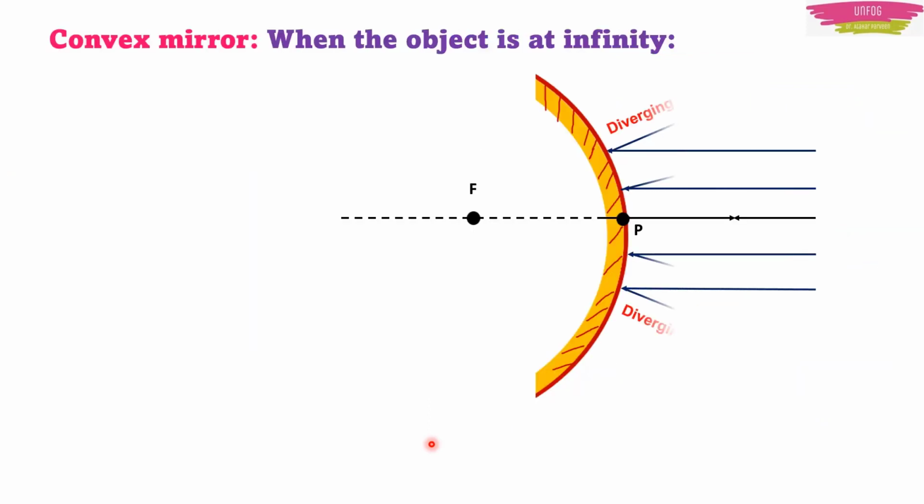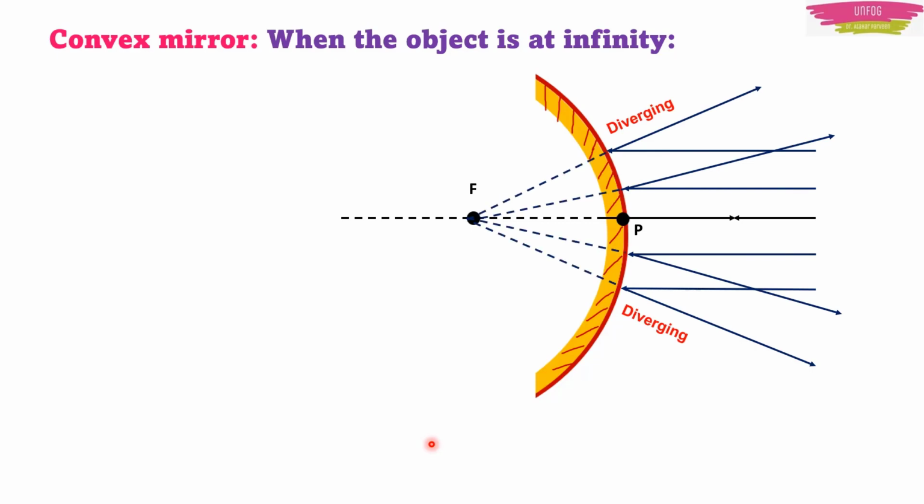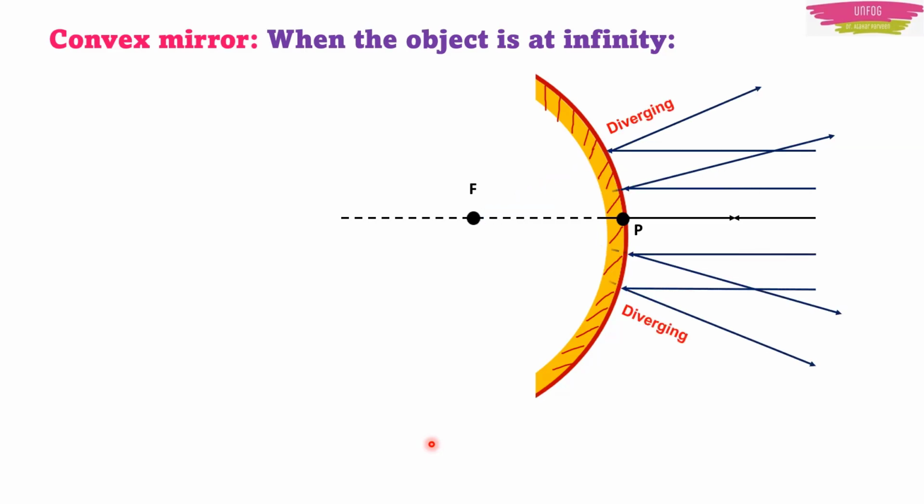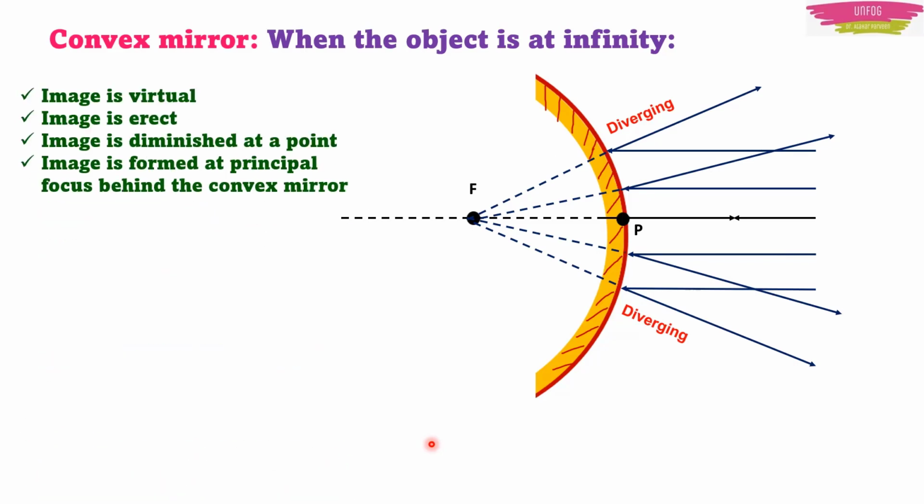Here you can see that the light is getting reflected from the convex mirror, that is, it is diverged. Then we draw the imaginary lines which meet at the focus. This is happening when the object is at infinity. How will the image look? It is diminished, it appears to meet at the focus, and the image is behind the mirror. That's why it will be virtual and erect, and because it is at a point, it is diminished.